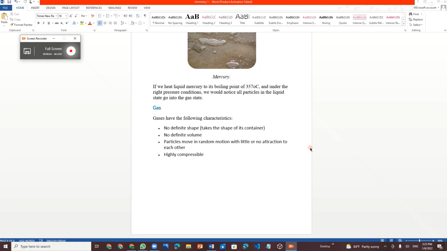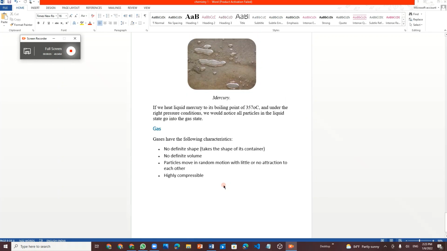It will be free to move everywhere. That's why we cannot hold air, and it is very compressible. It does not have definite shape and volume, and the molecules of gas are very free to move here and there.